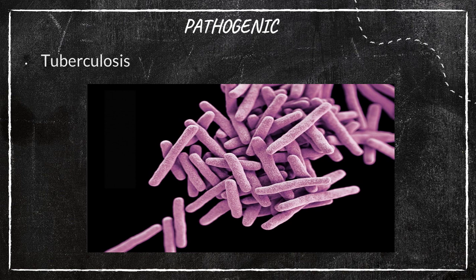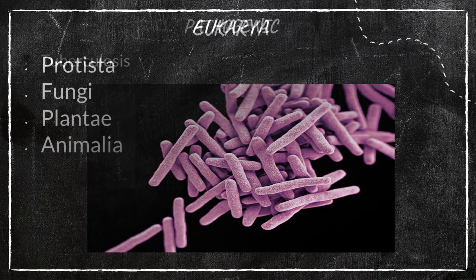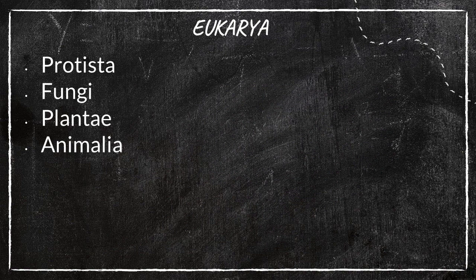Let us go for the next one, Eukarya. So domain Archaea we completed, domain Bacteria we completed. The last one is domain Eukarya. Eukarya, as we said already, consists of eukaryotic cells, whose characters we have explained.